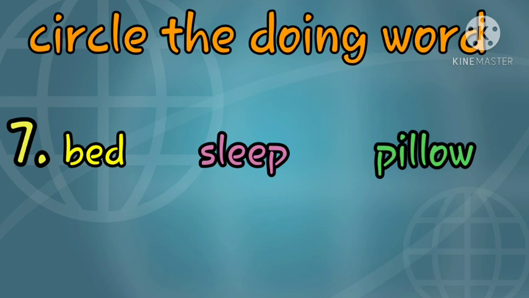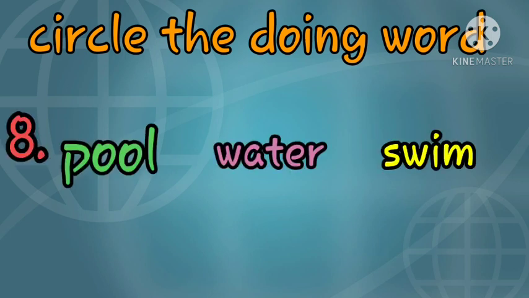Okay, so here I have three new sets of words. The first one is bed, B-E-D. Bed means bichana. The middle one is sleep, S-L-E-E-P. Sleep means ghumano. And the last one is pillow, P-I-L-L-O-W. Pillow means balish, where we sleep. So, in between the three words, which one is the action word? Yes, I know you have already managed it. Yes, so circle it.